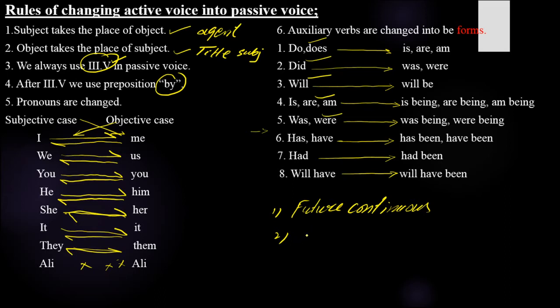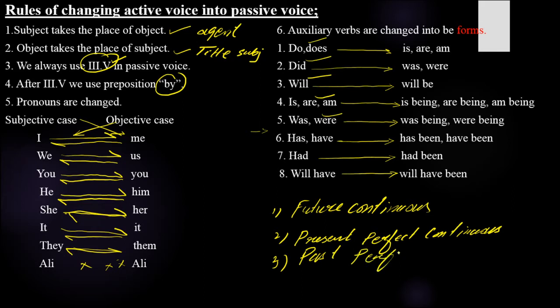Those are as mentioned now: future continuous, present perfect continuous, in the same way this third one is past perfect continuous, and the last one, the fourth one, that is known as future perfect continuous tense.